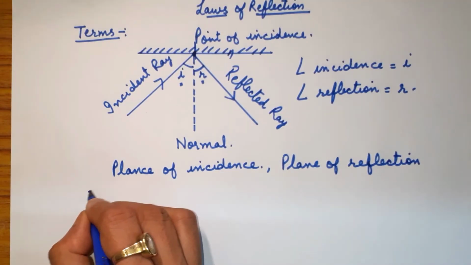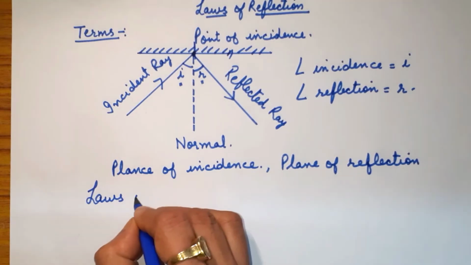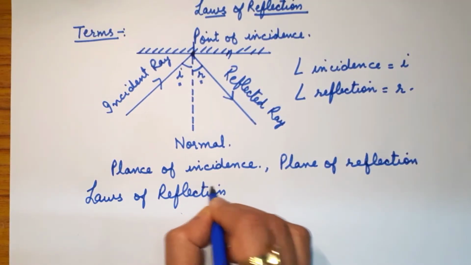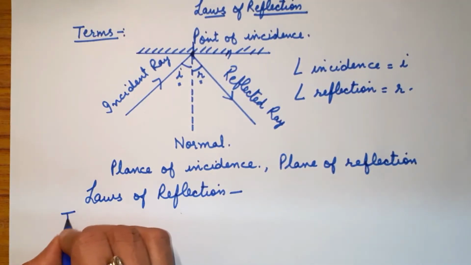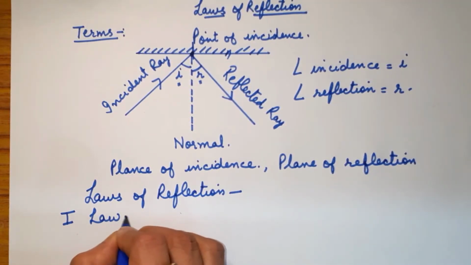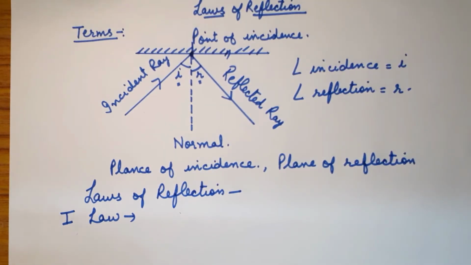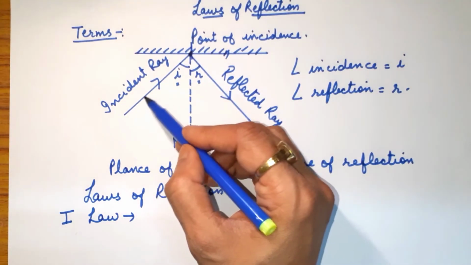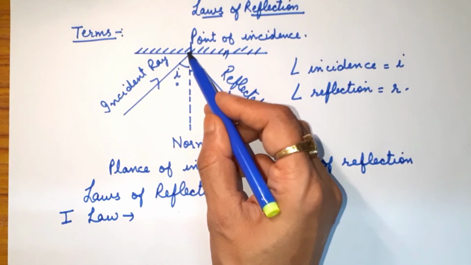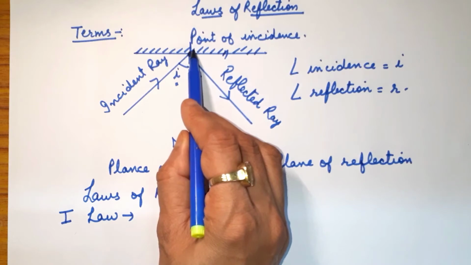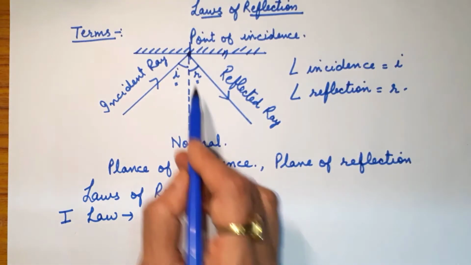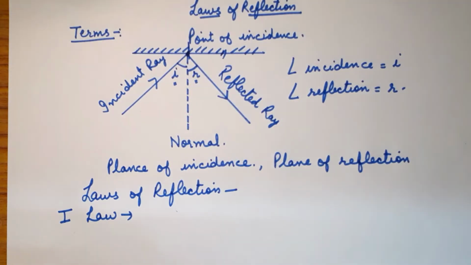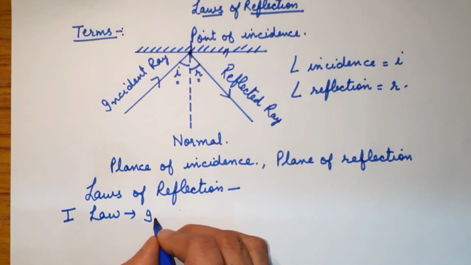And now we will talk about the laws of reflection. So children, there are two laws. First law. Now what is the first law? The incident ray, the point of incidence, the normal and the reflected ray all lie in the same plane, children.